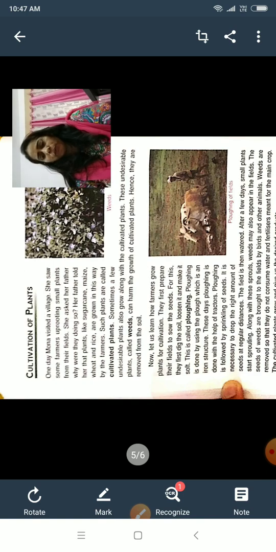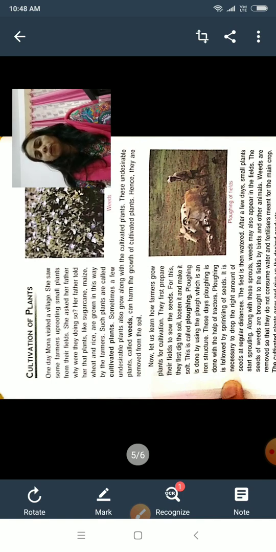The farmers remove those weeds so that they do not consume water and fertilizer that are given to the main crop. Okay, so what is a weed? Weeds are the undesirable plants that grow along the cultivated plant.